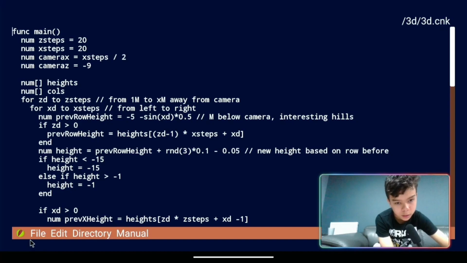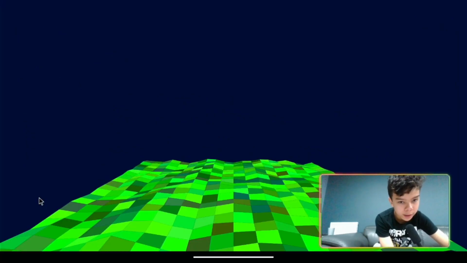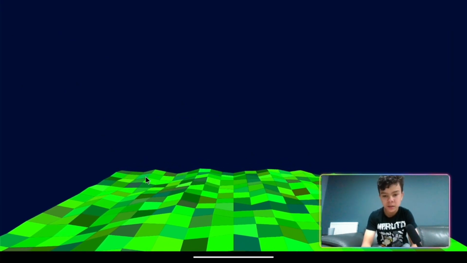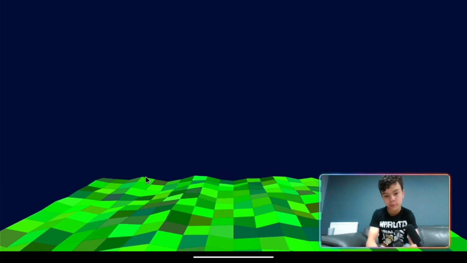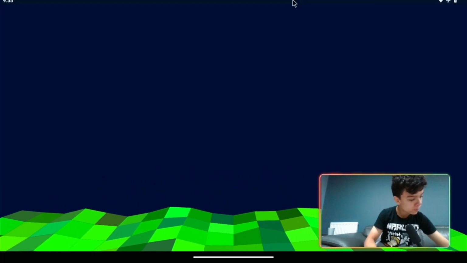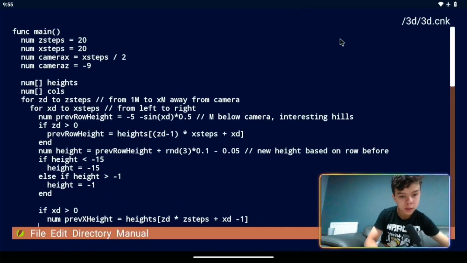And with this one, it uses calculations to emulate a pinhole camera, and we use the polygon command in a loop to draw the landscape. So that's pretty cool.